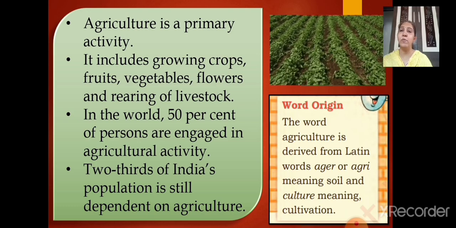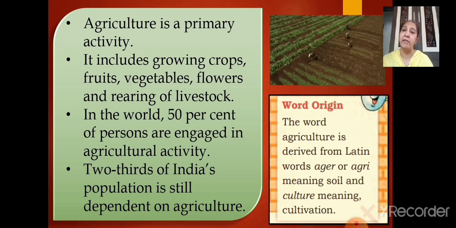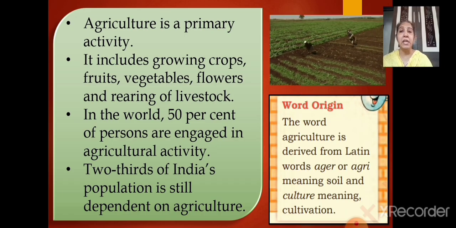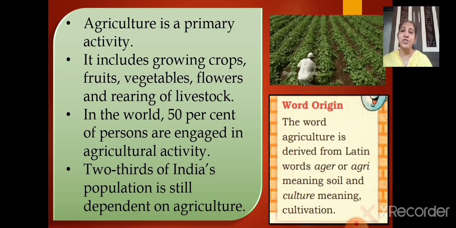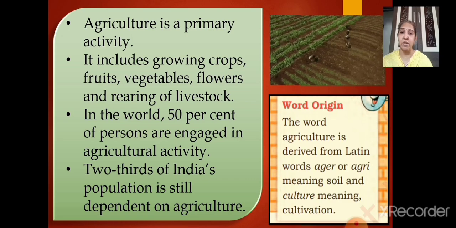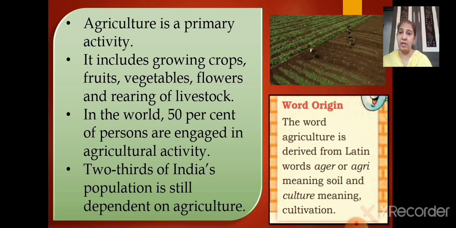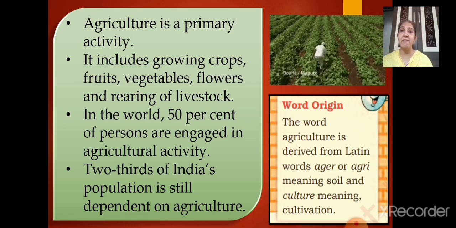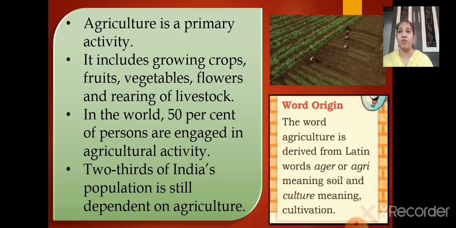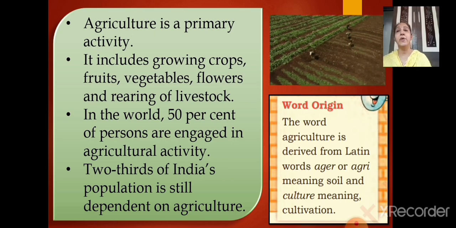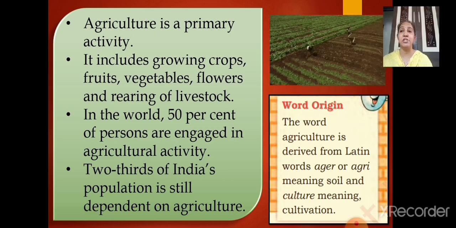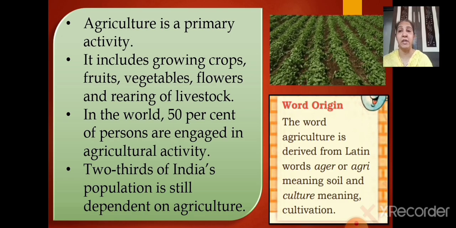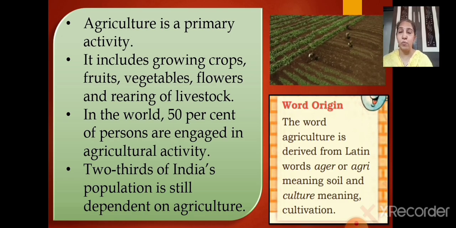Now let's see the word agriculture, which has been derived from the Latin word ager or agri. The meaning is soil, and culture means cultivation. So in short, agri means soil and culture means cultivation. Agriculture means cultivation of soil, right? Now in the world, 50% of persons are engaged in agricultural activity. This we are talking about the whole world, okay?